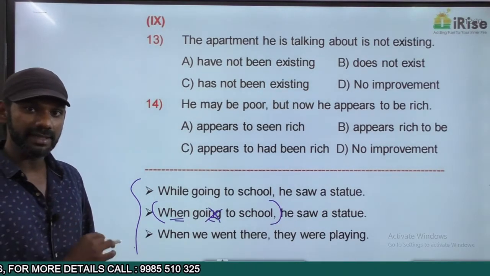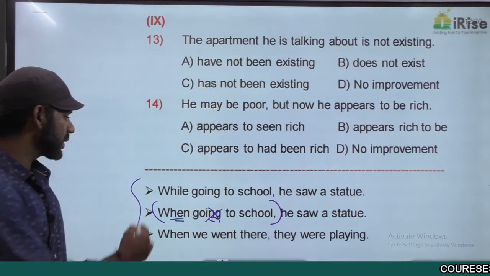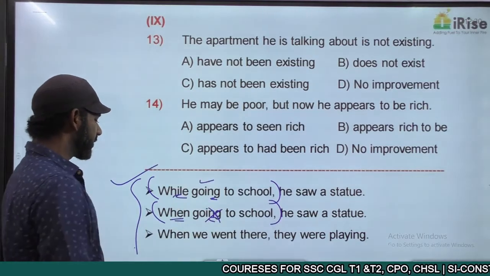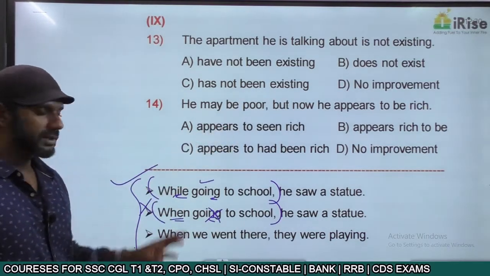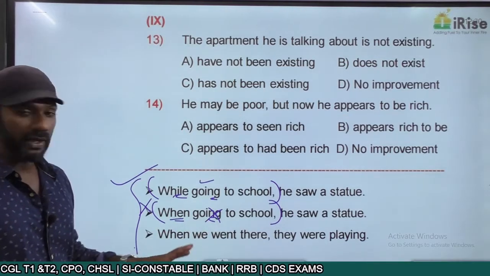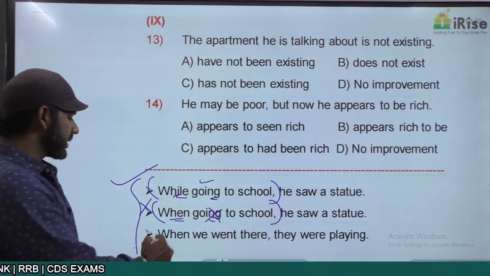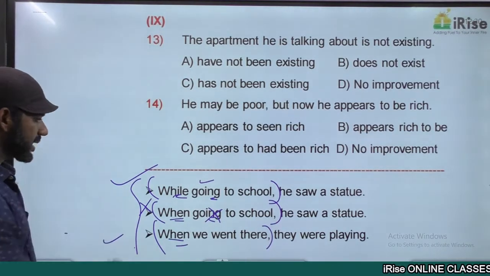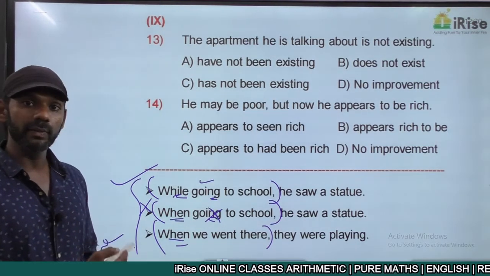At the beginning of the exercise, I told you. "While going to school, he saw a statue." In the idea containing "while", "ing" can appear. The first statement is grammatically correct. The second statement is wrong. Come to the third one. "When we went there, they were playing." Now, in the idea containing "when", we don't have "ing". This statement is grammatically correct.